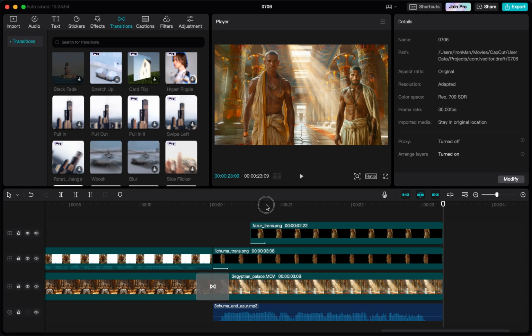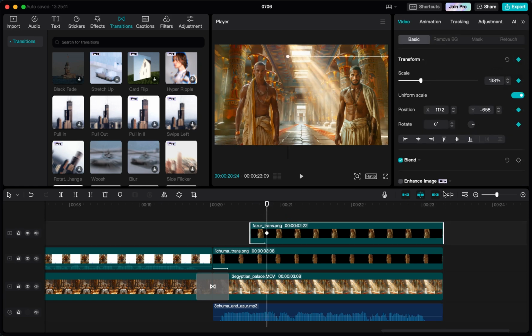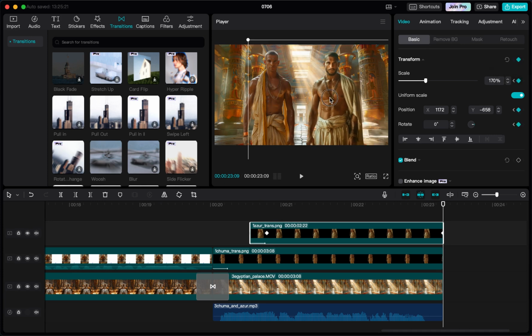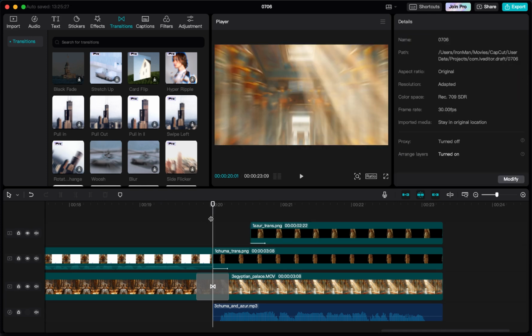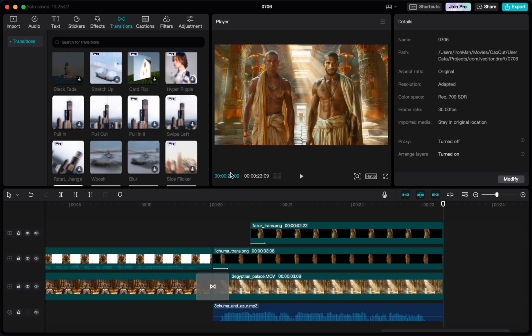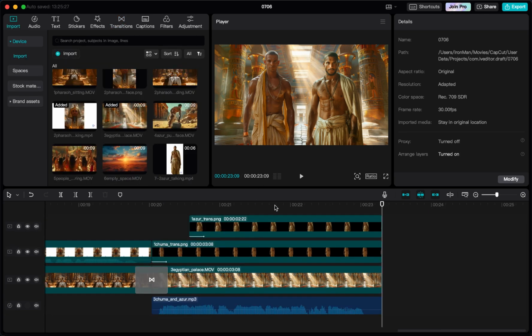You can do the same thing with Azura. Press on him, add a keyframe, and then at the very end, add another keyframe. And here we're gonna make him bigger and move him to the left. Perfect. Now let's see. Chuma and Azura are both young, ambitious, and up for the challenge. Perfect. So we have the characters animating and the sunlight in the background. So you continue doing this with all the parts of your characters and your images and your voices.